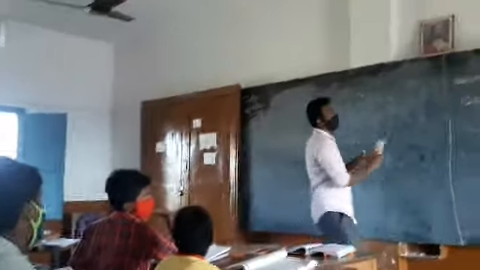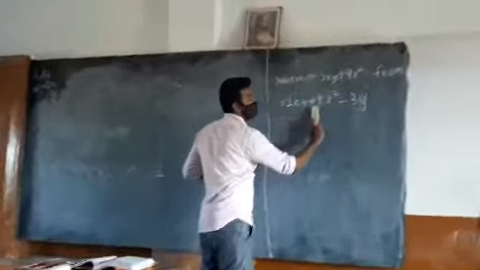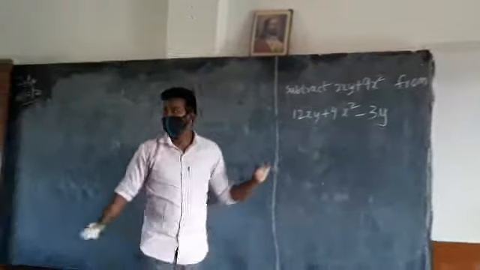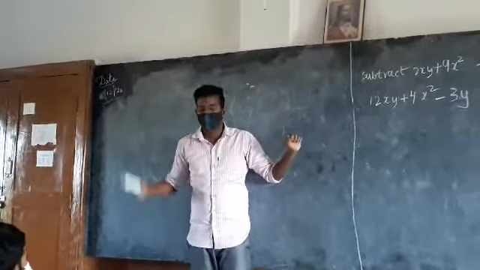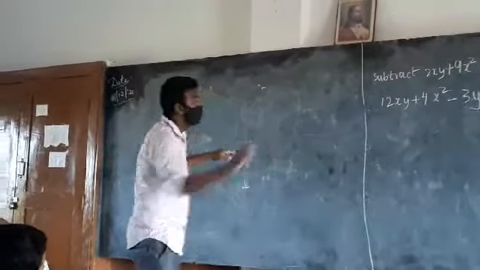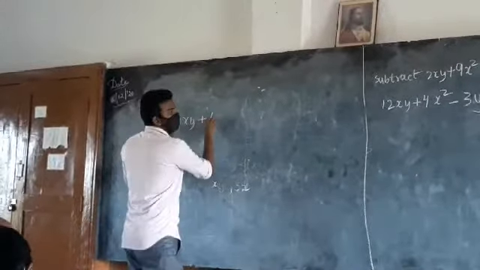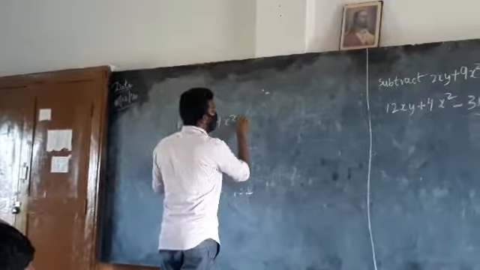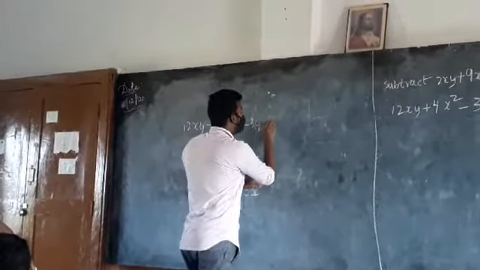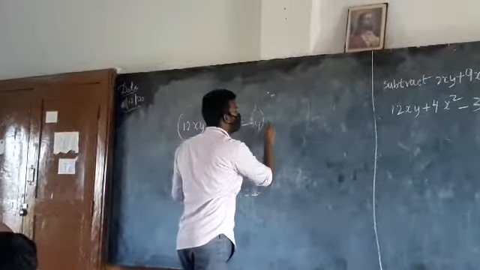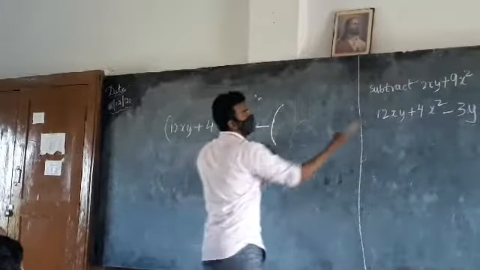Okay. Subtract 2xy plus 9 square from 12xy plus 4x square minus 3y. Now decide which comes first among these two. Very good. You got the clarity. So you need to write 12xy as the first expression, minus 3y. Okay, clear? So this is one expression, and you are going to do the subtraction. Write that.